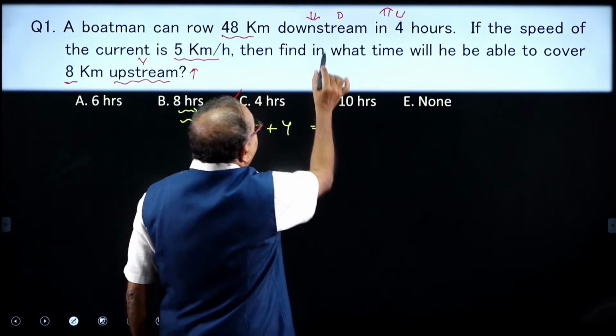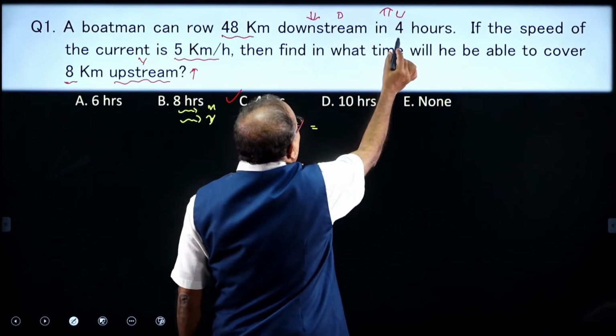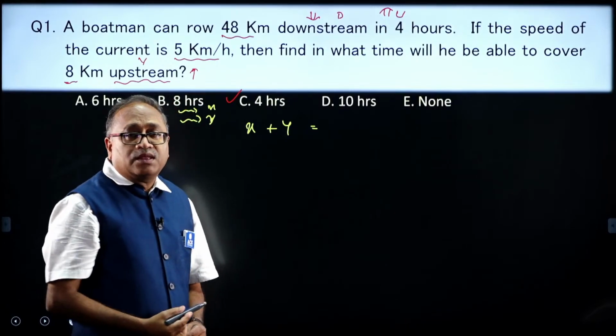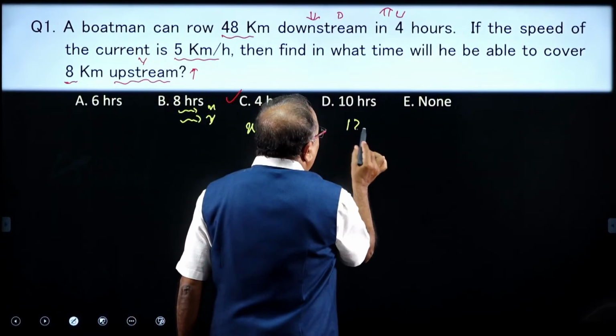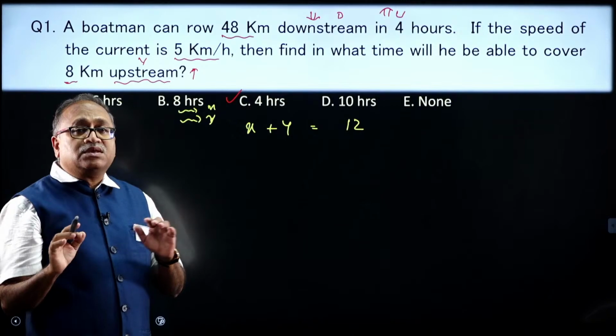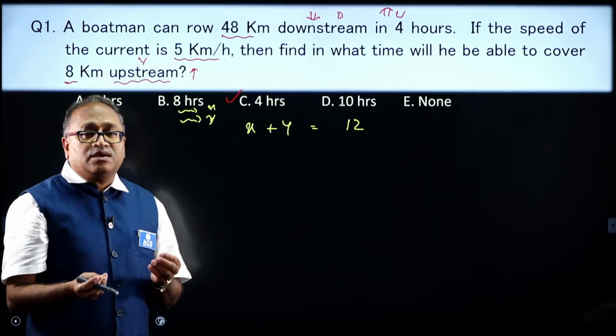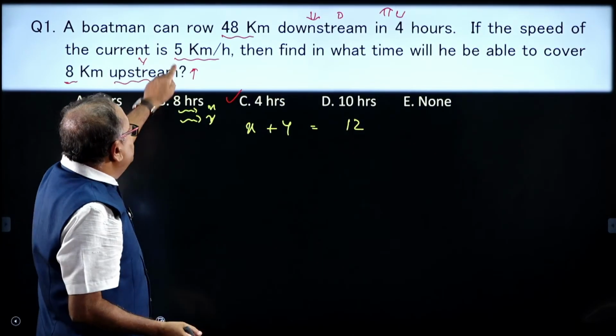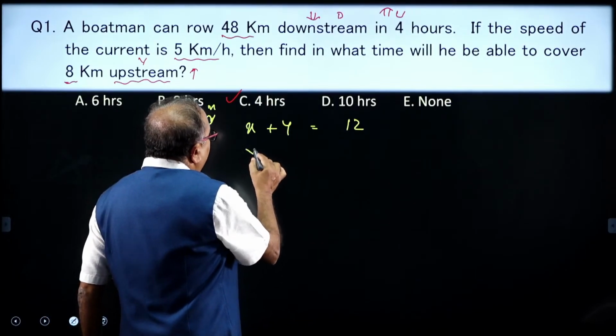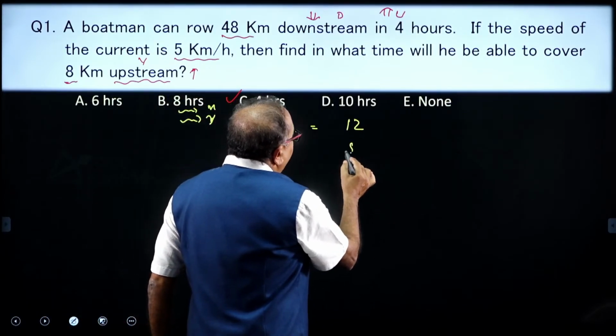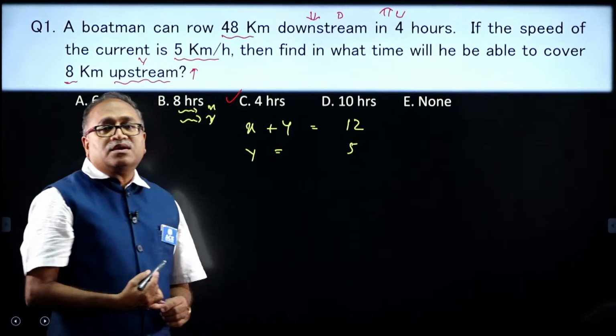That is 48 divided by 4, and that comes to 12. Krishnan must be knowing this, that is the reason he could answer the question in a very limited time. And y is already given to us. The y is equal to 5 kilometer per hour. So, I can get the x.